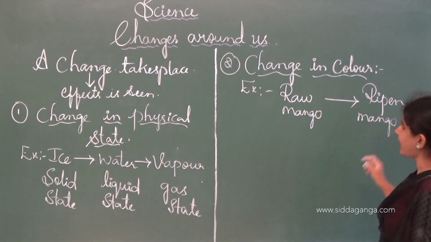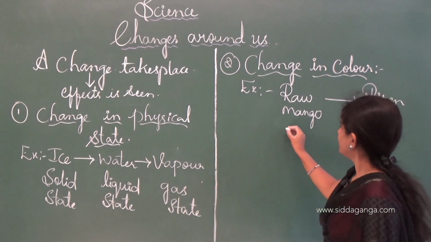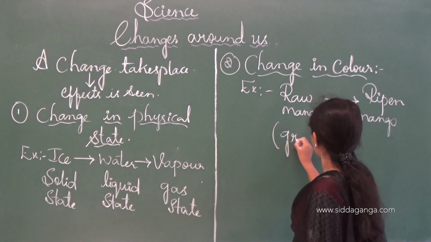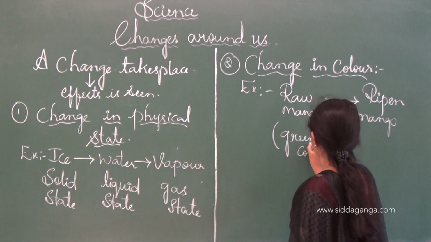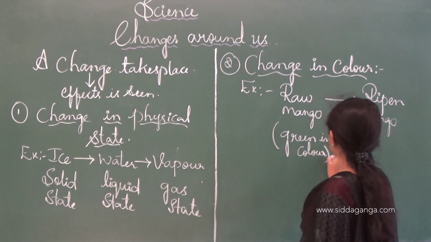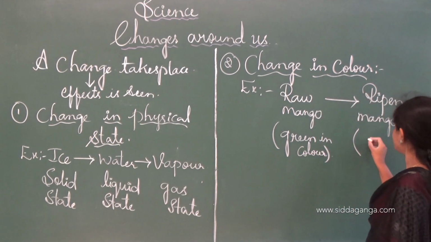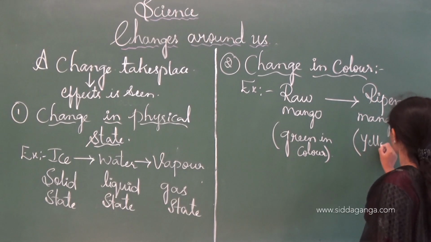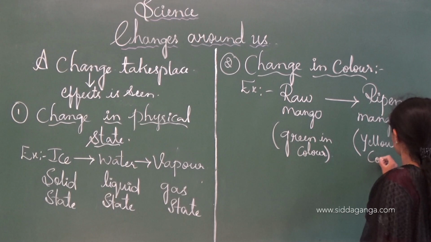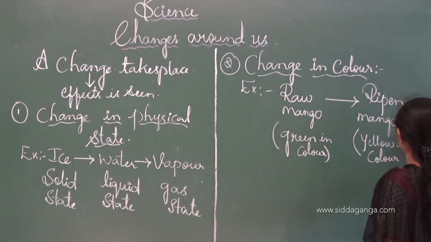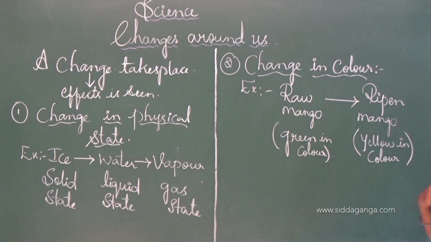See here, raw mango will be green in color, and the ripened mango is yellow in color, and sometimes pink or red color will be there.